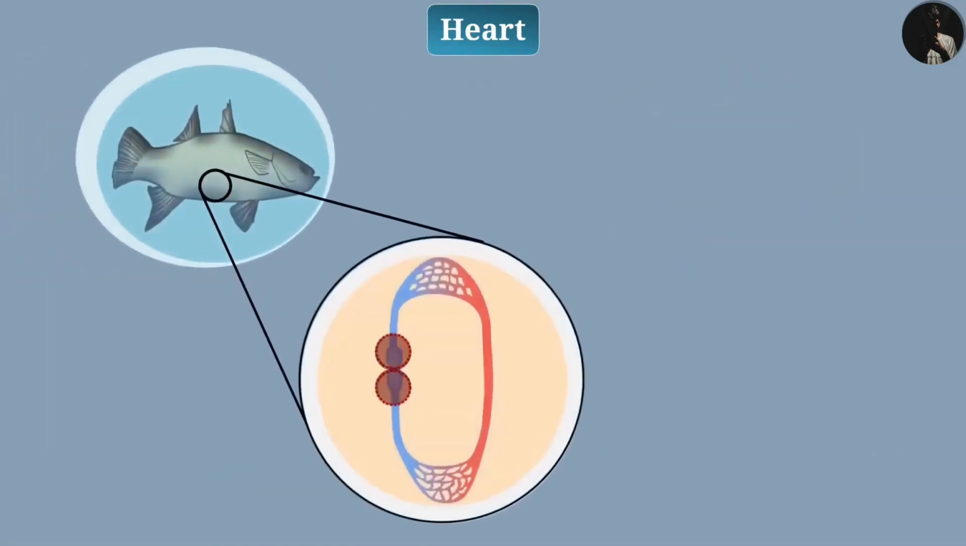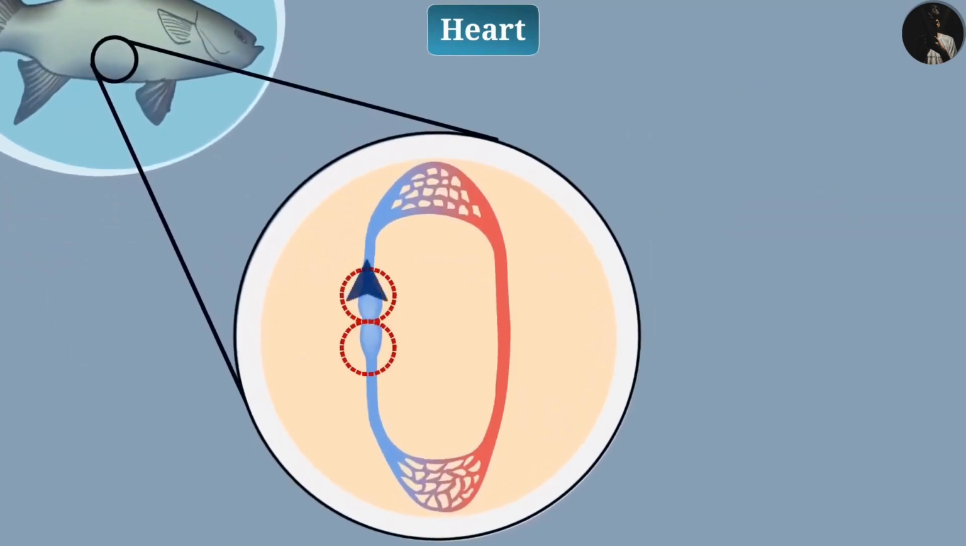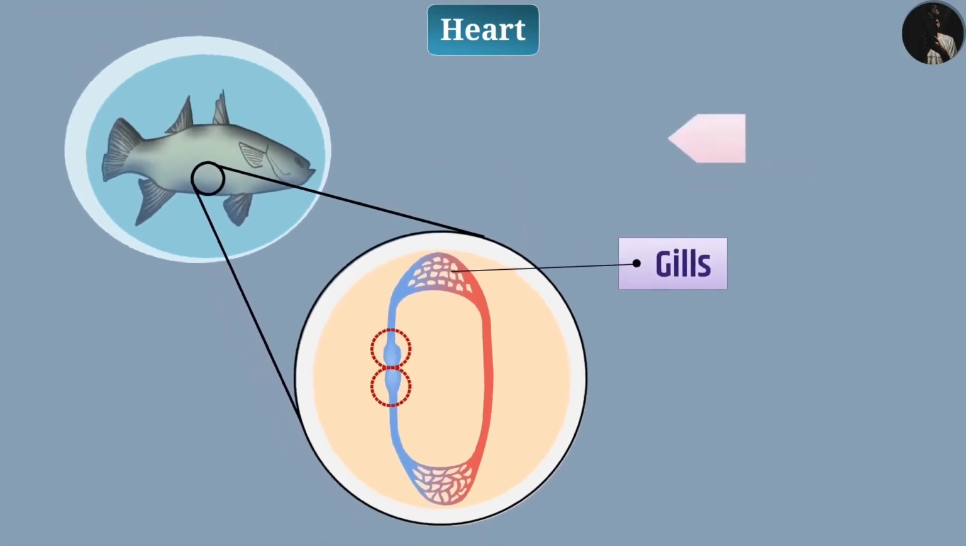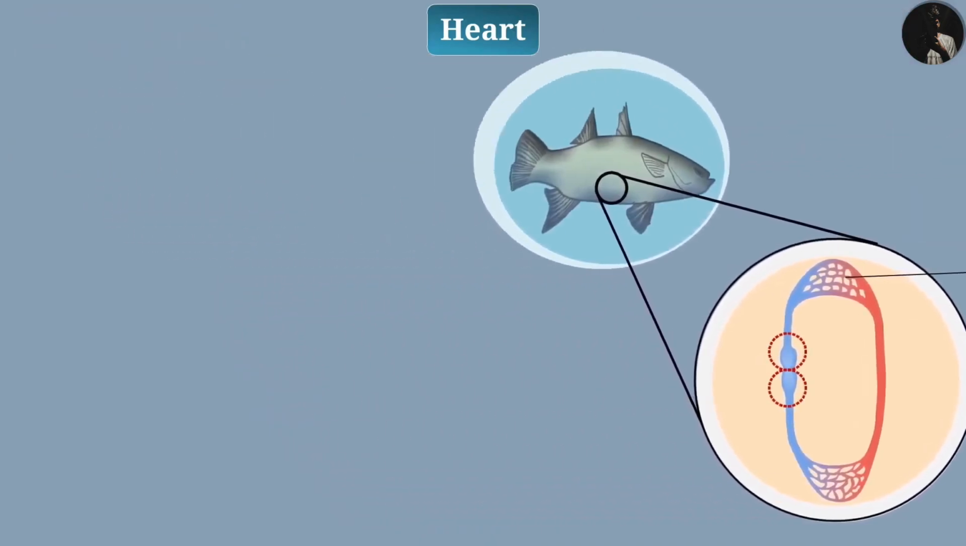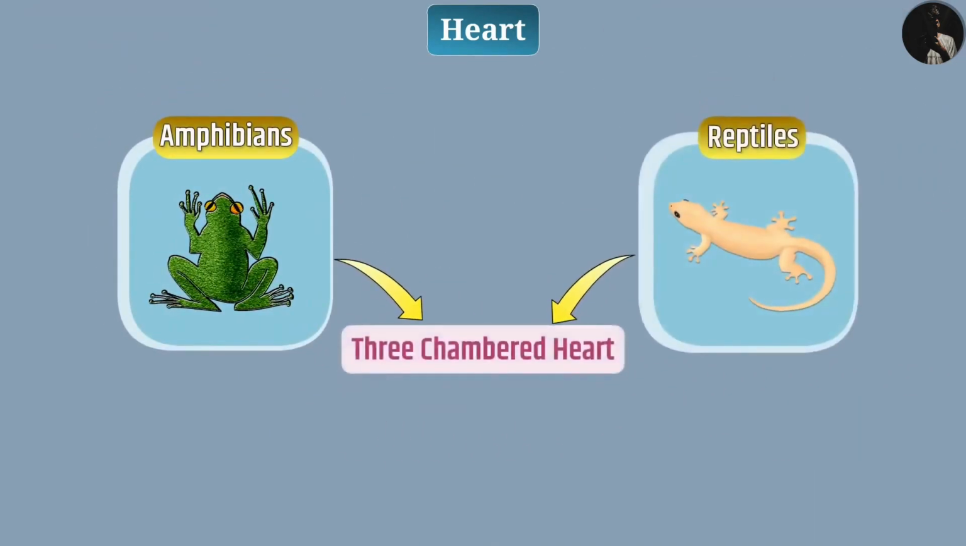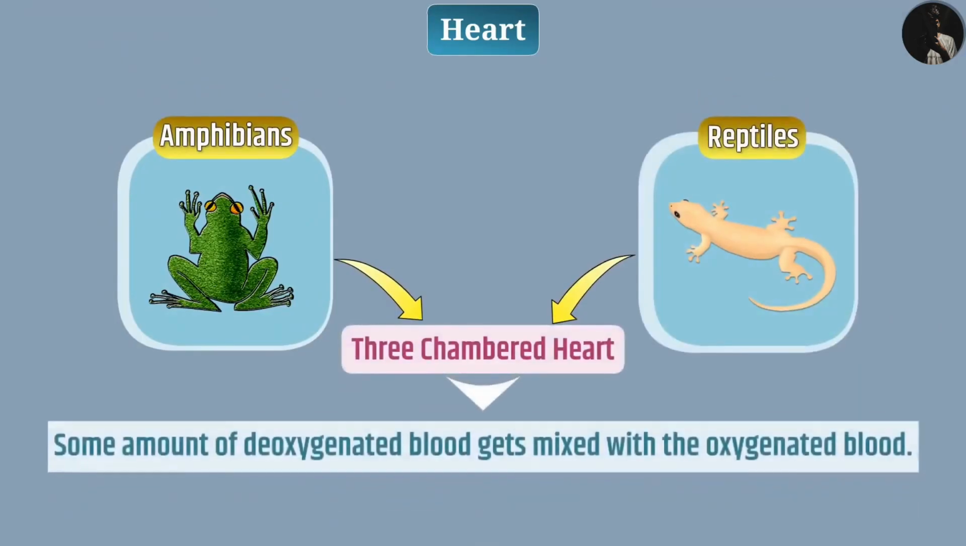There are two chambers in the heart of fish. For oxygenation, the blood is carried to the gills from the heart, and from the gills, the oxygenated blood is transported to all body parts. Thus, in every round of circulation in fish, blood enters the heart once. We call it single circulation. Animals such as amphibians and reptiles have a three-chambered heart. For this reason, some amount of deoxygenated blood gets mixed with the oxygenated blood.